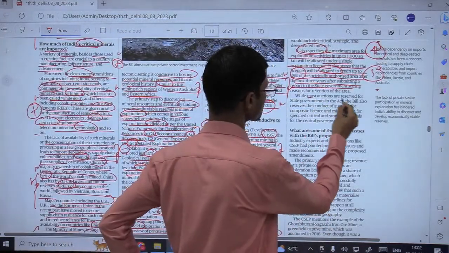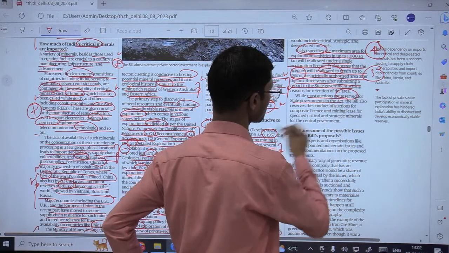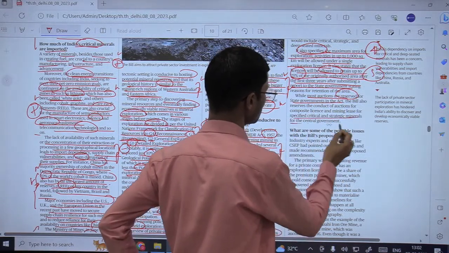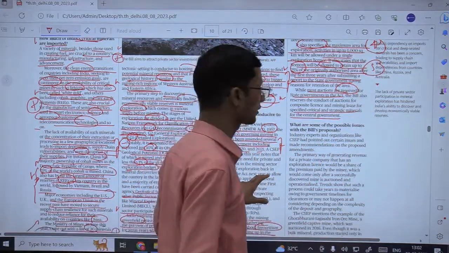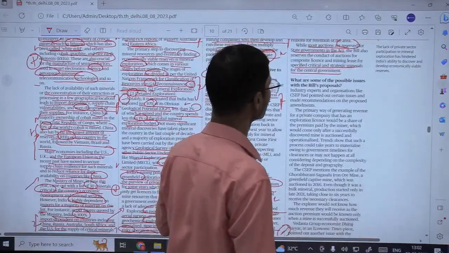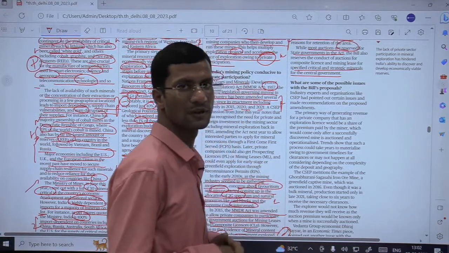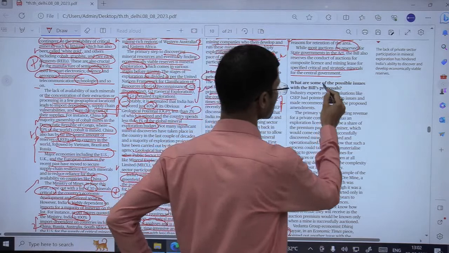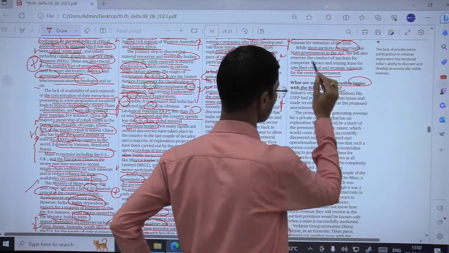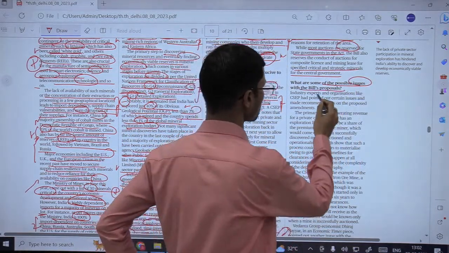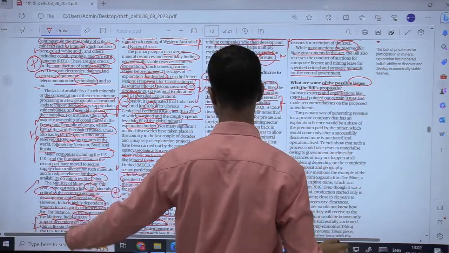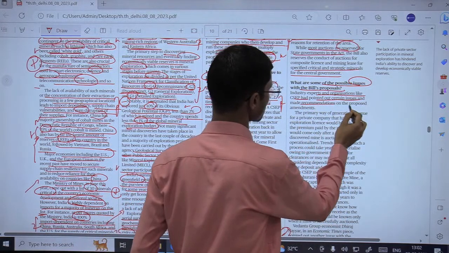While most auctions are reserved for state governments in the act, there are certain specified critical and strategic minerals for the central government as well. So यहाँ पे cooperative federalism हमें देखने को मिल रहा है कि सेंटर ने काफी हद तक जो rights and all इसको दे दिया states को. Now what are some of the possible issues within the bill? So industry experts and organizations like CSCP had pointed out certain issues, जहाँ पे हमने CSCP यहाँ देखा था, and made recommendations on the proposed amendments.